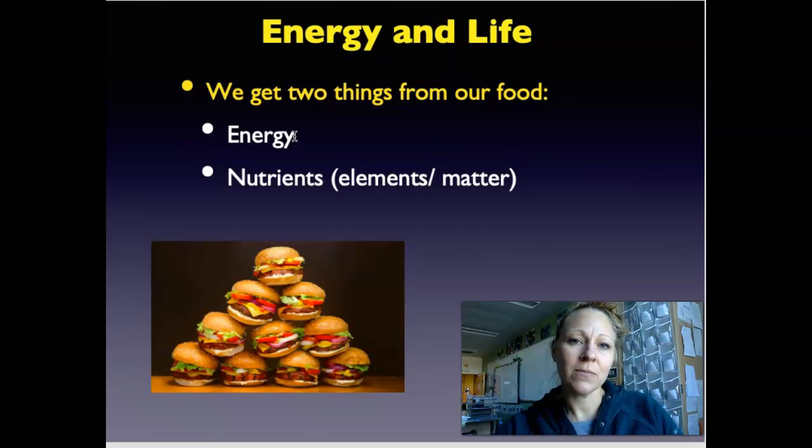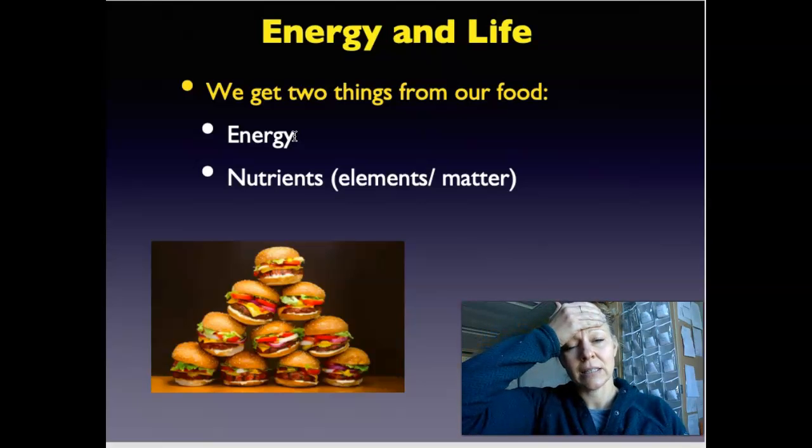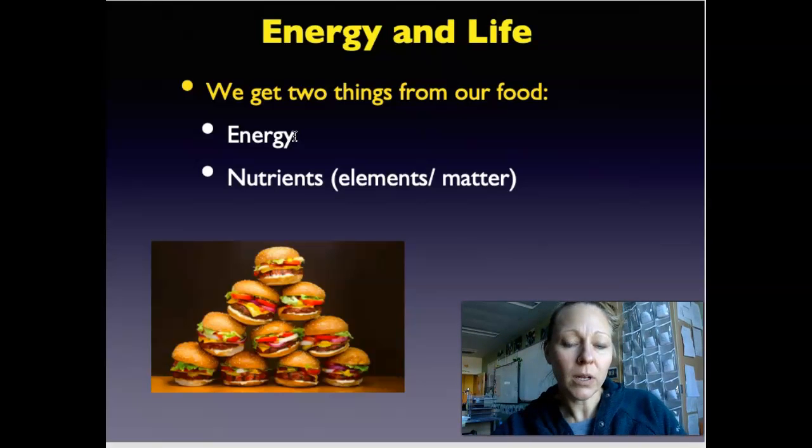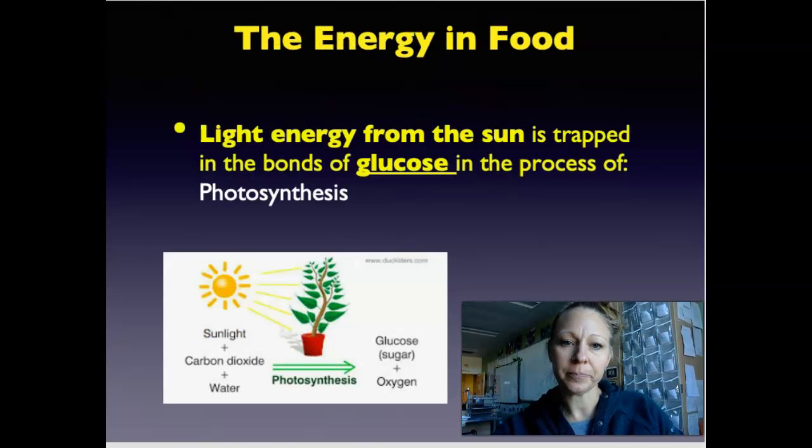And every time it's converted, it becomes a little bit less organized until we lose it as heat to the universe. But it doesn't disappear. It never disappears. It just goes into the universe. So we get energy and nutrients from our food. Today we're going to be talking about energy. Let's follow the path of energy. Where does it come from and where does it go?